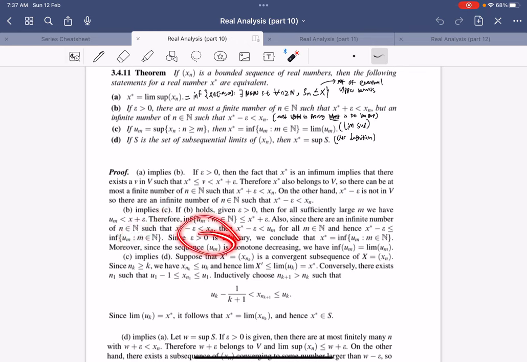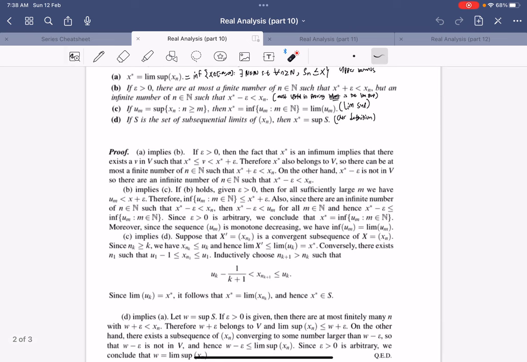And since epsilon is arbitrary, we can conclude that x star equals the infimum of the u_m. And because u_m is monotone decreasing, this means that the limit is the infimum. And so this infimum, x star, will equal the limit of u_m. Hope that's clear.